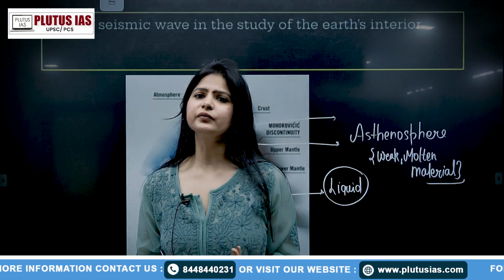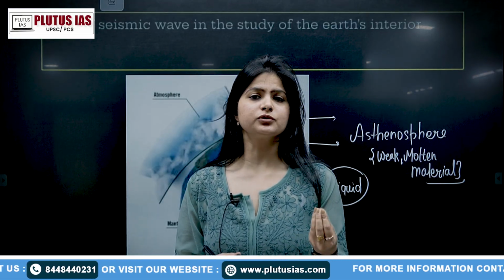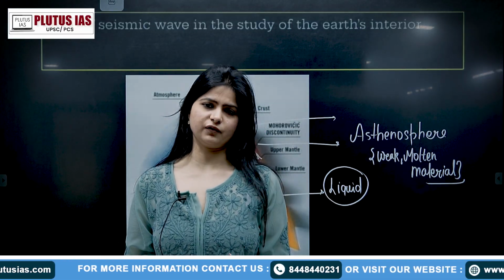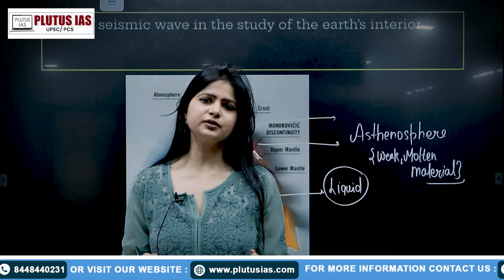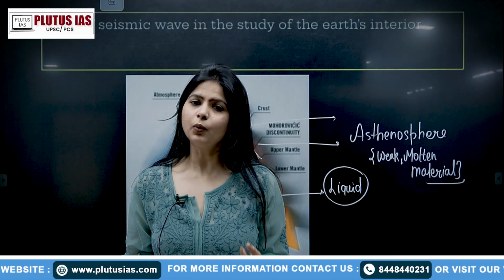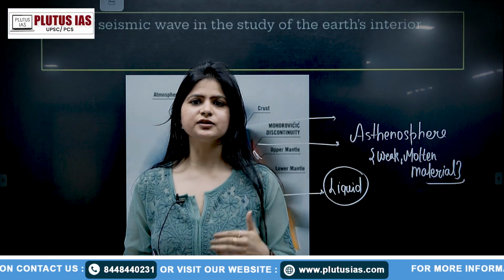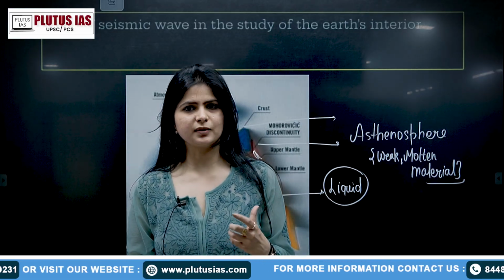Otherwise, there is no other way to understand such a deep interior of the Earth. Is there any practical alternative available? There is none. The only way you can detect what the interior of the Earth is like is through seismic waves.